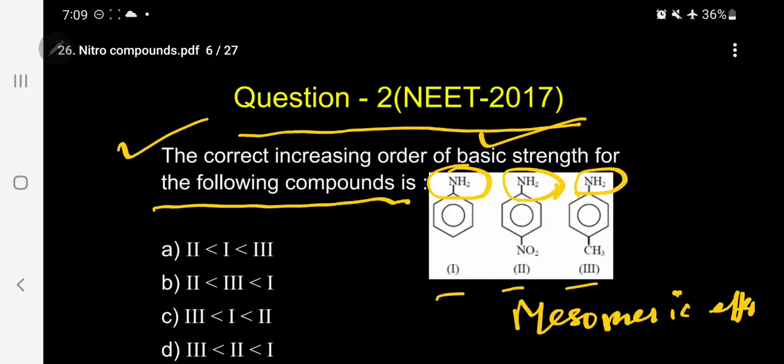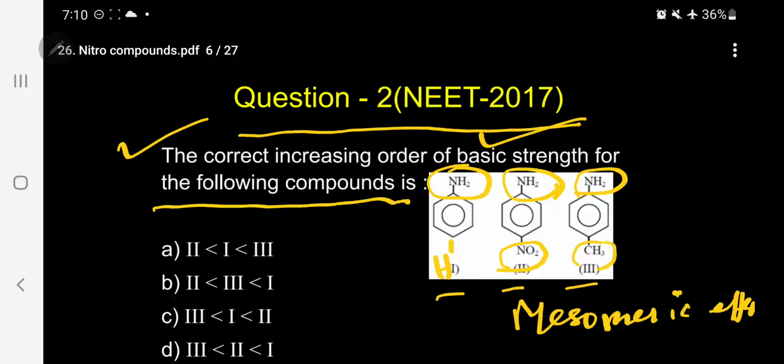So what is the donating capacity? Which will donate fast, which will donate slowly? Then we can compare the order, which is more basic, which is less basic. That will be decided by the other group present in the benzene ring. So in one, in the para position there is hydrogen. In the second, the para position has an NO2 group.